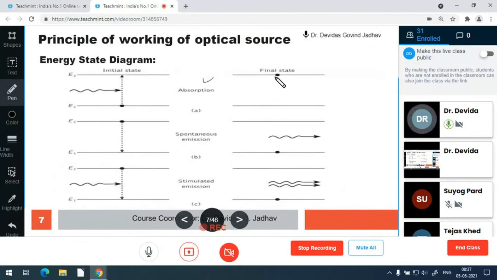In spontaneous emission, the atom goes from higher to lower state by emitting one photon. And in stimulated emission, an external photon makes the atom transit from higher to lower state, emitting one more photon in phase and with the same wavelength. So it is coherent and monochromatic. So it is spontaneous in LED, stimulated in laser.